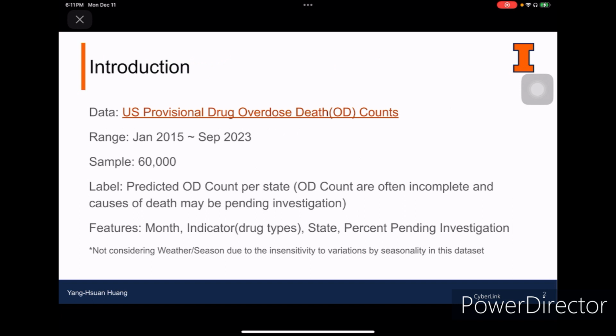And this is the introduction of the data. We use data from the US, and it shows the time range and the sample size. We decided to use predicted OD count as our label. The reason that we don't use reported OD count is because they are often incomplete, and some overdose deaths require lengthy investigation, including toxicology testing. And our features are month, indicator, state, and percent pending investigation.